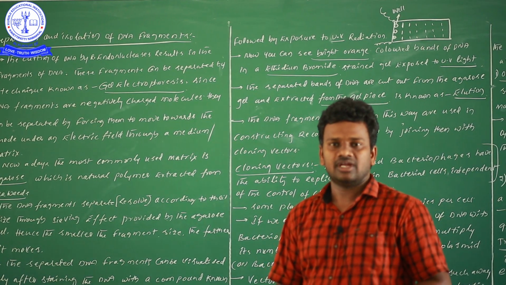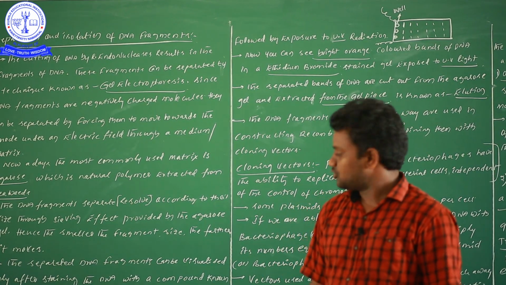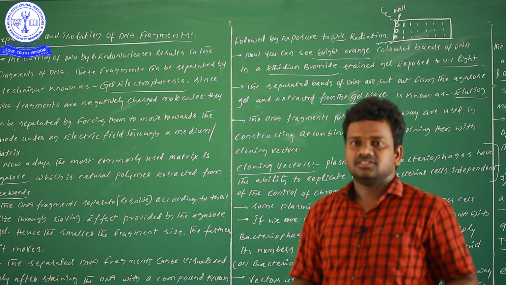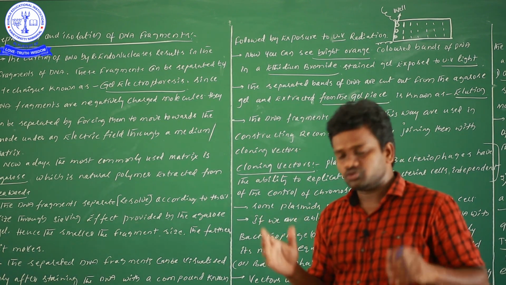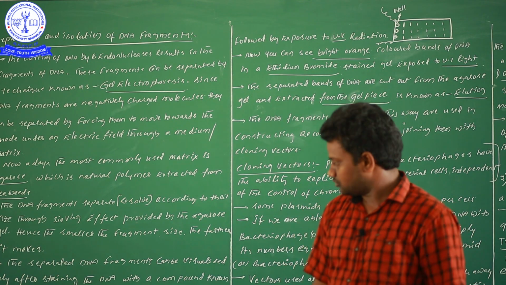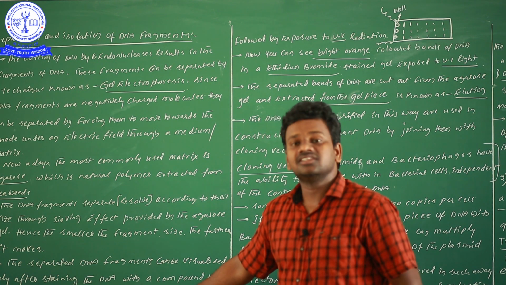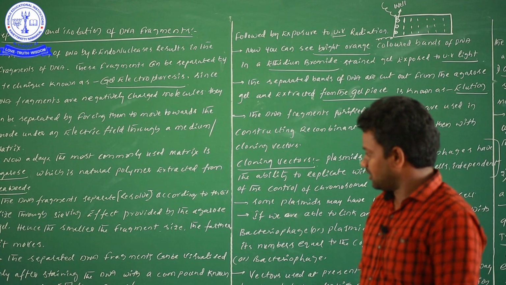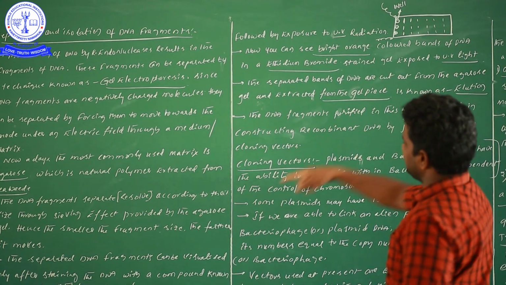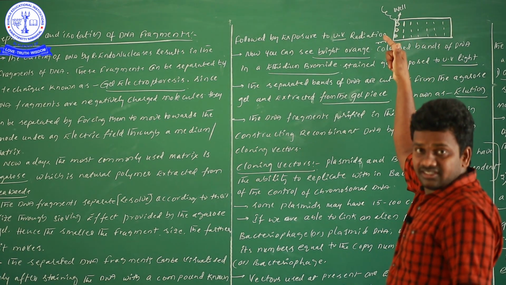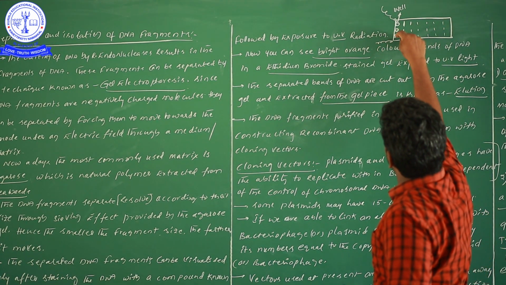Why do we have to add ethidium bromide? Under UV light, when we search for the DNA fragments, we can find a bright orange color. That's why we are adding ethidium bromide. After addition of this chemical compound, we can add these DNA fragments into the wells.